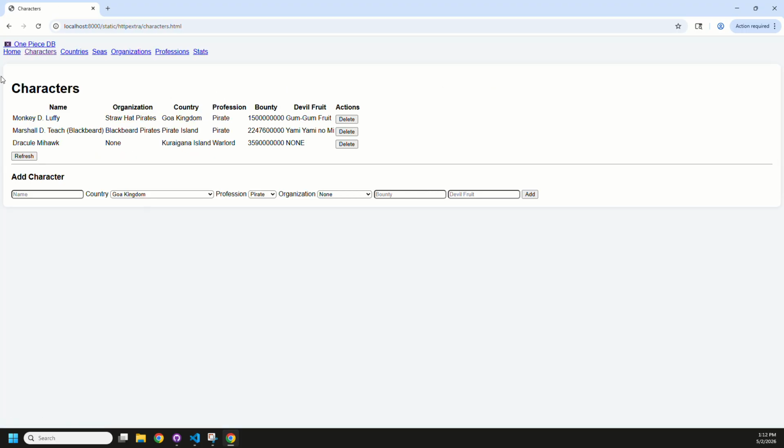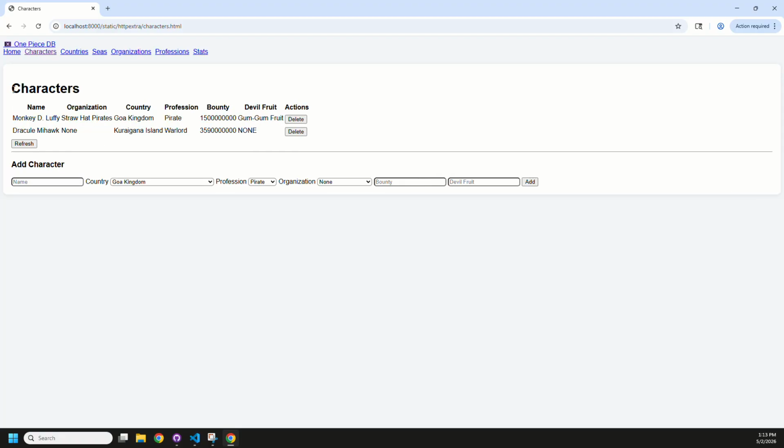As you can see, we have the database with a character. You would include the name, the organization they come from, whether that is a pirate crew or some other business, the country they were born in, their profession, either on their crew or wherever else they may be, any bounty they might have accrued since becoming a pirate, any devil fruit they may have, and you could delete each one of these as well. See, so Blackbeard is gone. He's no longer there.